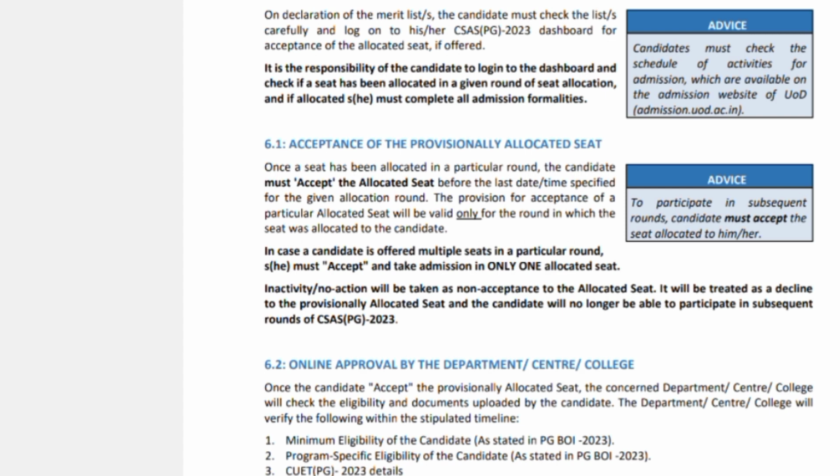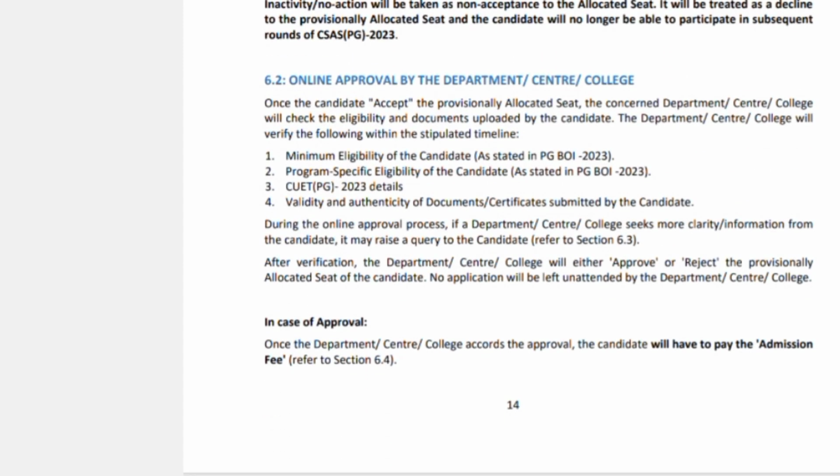So there were around first, second merit lists, and then there's also the spot admissions process. Spot admission process is when all the merit lists have already been done online. Then there may be some vacant seats left in a particular college and department. Every college and department can individually admit students based on the number of vacant seats. So there you can check in the respective colleges and departments once all the merit lists are over. So these are the procedures.